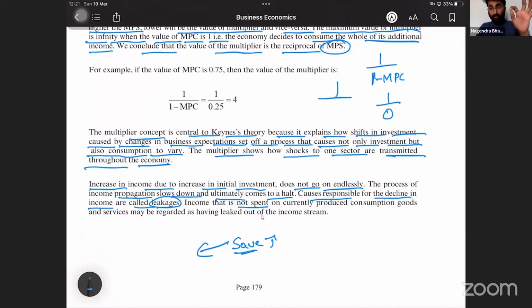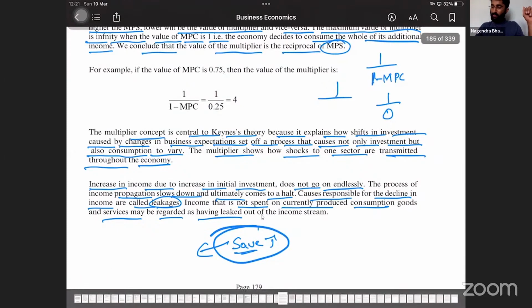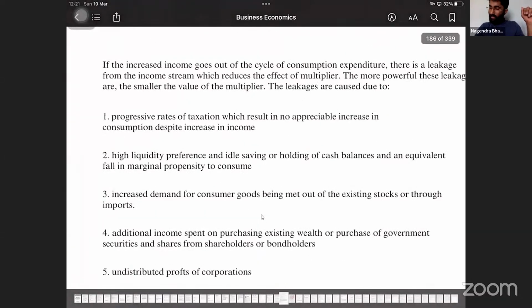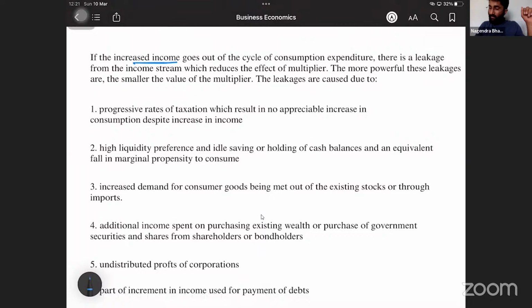Income that is not spent, that means savings, on currently produced consumption goods and services may be regarded as having leaked. Savings is a kind of leakage out of the income stream. So this is about one kind of leakage. If the increased income goes out of the cycle of the consumption expenditure, there is a leakage from the income stream, which reduces the effect of the multiplier. The more powerful these leakages are, the smaller the value of the multiplier. If the leakages are more, then the multiplier value will be less.